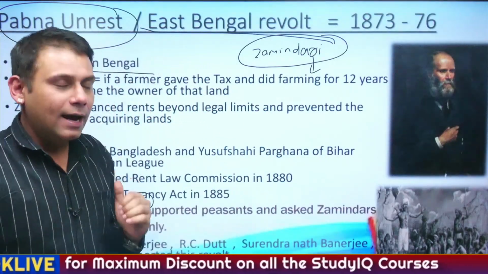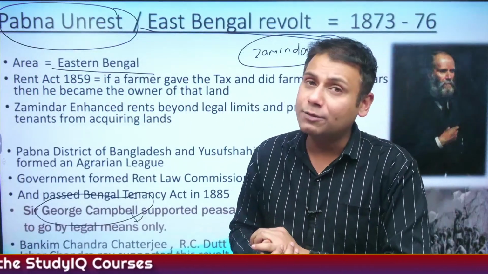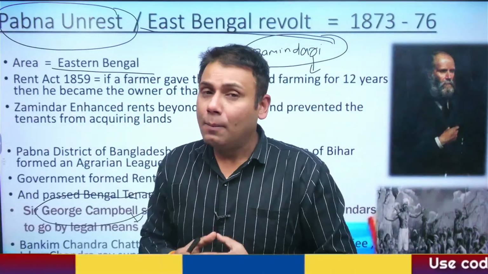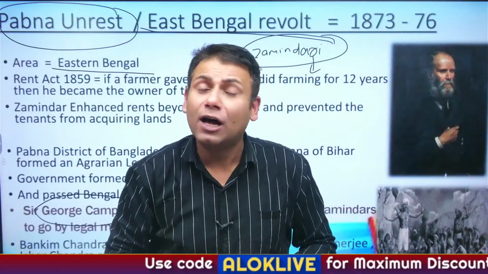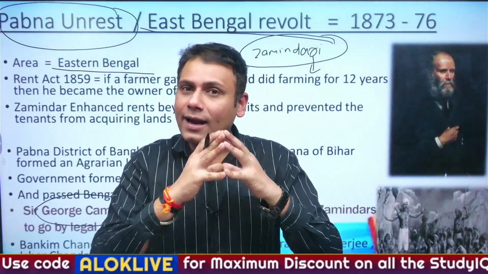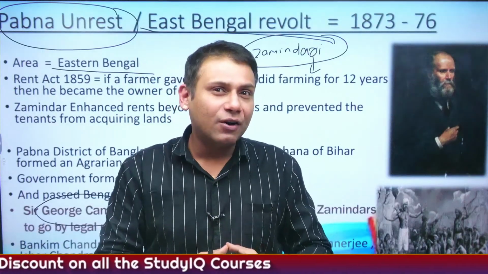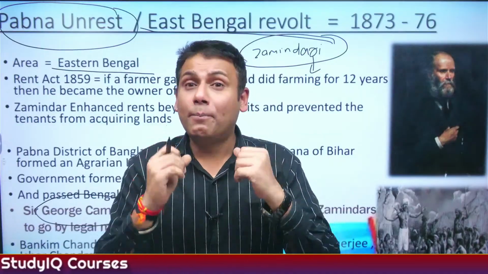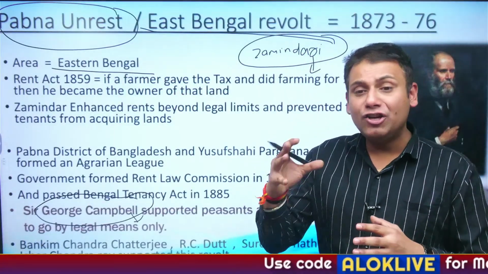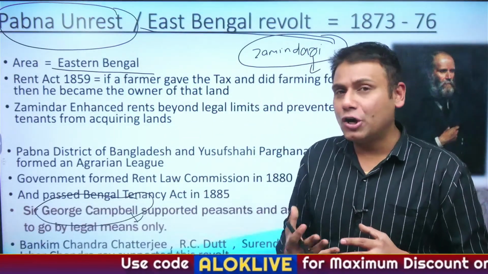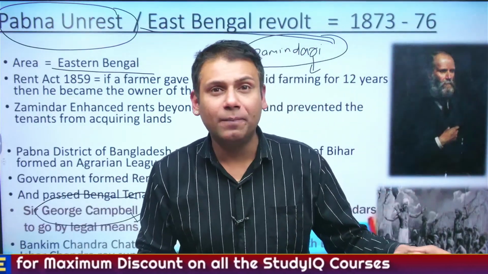So I'll repeat the points again. This movement was majorly in the Yusuf Shahi Pargana region of East Bengal, presently Bangladesh. Particularly, this was a movement against the zamindar because the zamindar exploited the peasants a lot. They illegally collected the rents. They seized the property of the peasants. And finally, peasants revolted against the zamindars and Britishers particularly. Now, the leadership was provided by Ishan Chandra Roy. So, Ishan Chandra Roy was the leader of the revolt. He was also supported by Bankim Chandra Chatterjee, R.C.